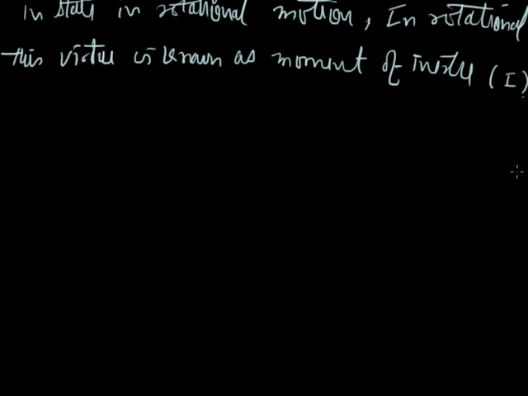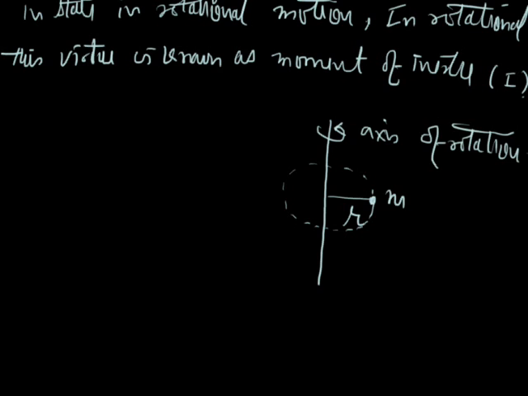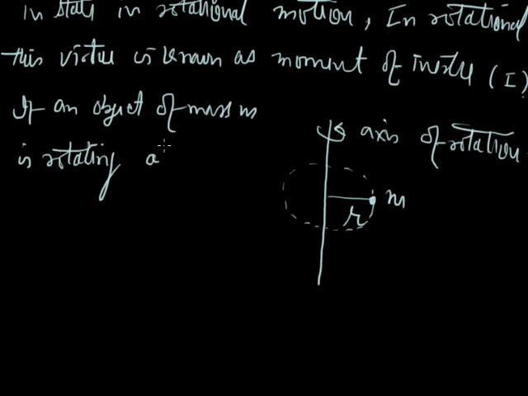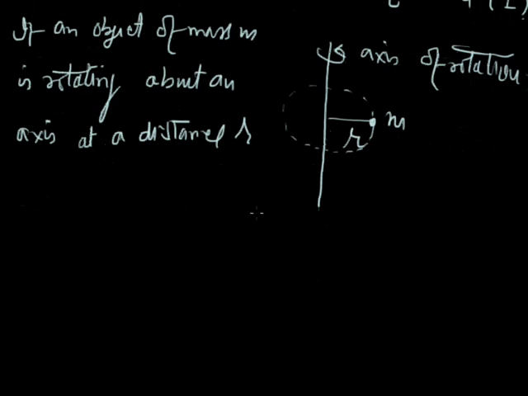If an object of mass m is rotating about an axis, at a distance r on this path, then the moment of inertia of this object will be m r square. This is the axis of rotation.